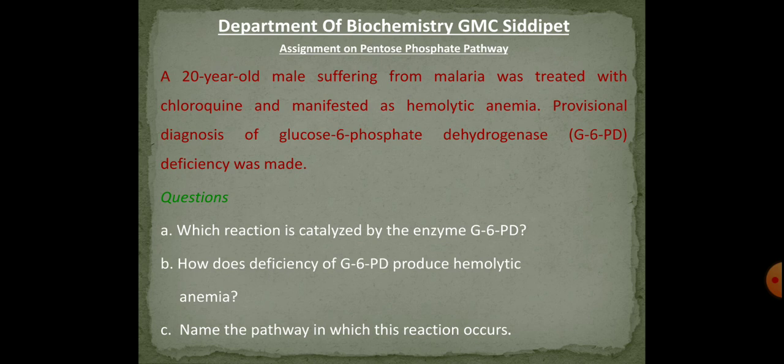And the next phase is the non-oxidative phase, which is the reversible phase, and is concerned with the interconversion of 3, 4, 7 carbon sugars. And finally, from this HMP shunt pathway, the reducing equivalents NADPH+H+ and pentose sugars are generated, and these are very important for the biomedical importance.